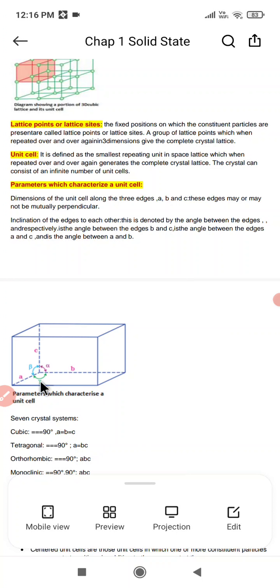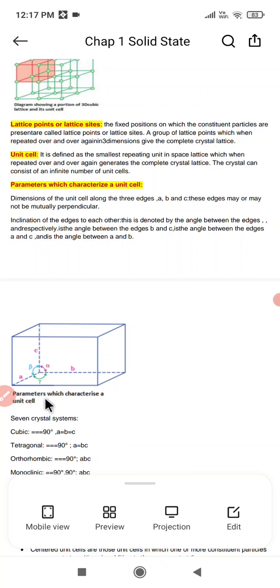These are the inclinations of the edges to each other, denoted by the angles between the edges.